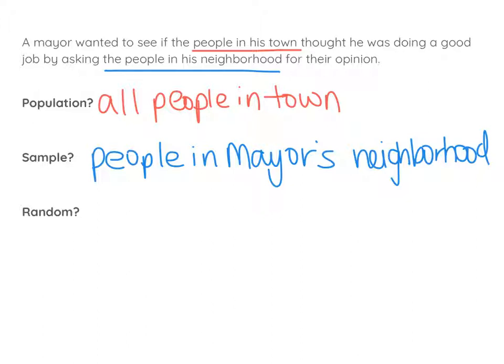We determine if it's random by seeing did everyone in the population, so all the people in the town, have a chance of being sampled, which was only the people in his neighborhood. So no, it is not random, because people outside of the mayor's neighborhood don't have a chance to participate in the sample.